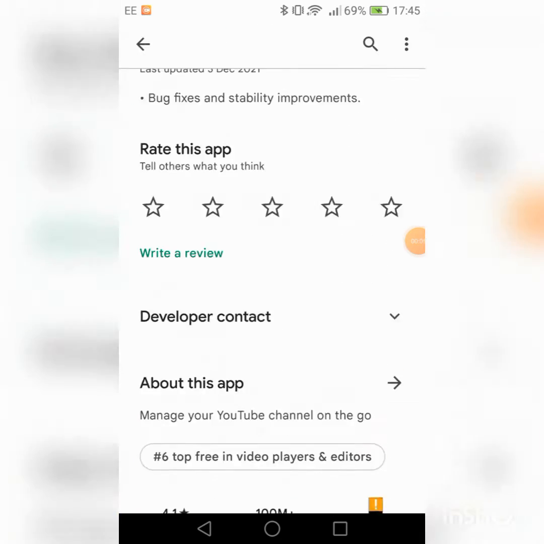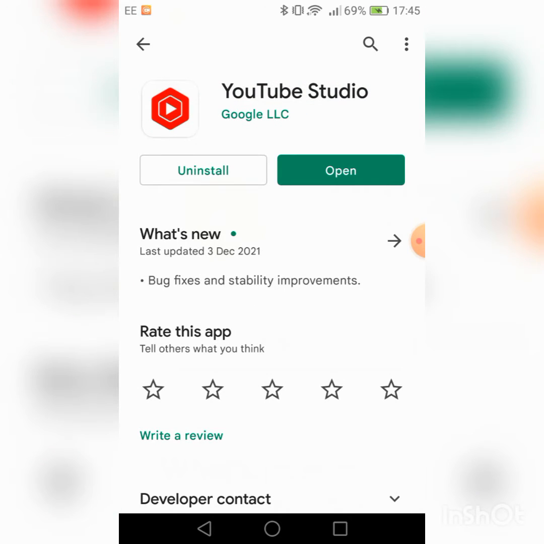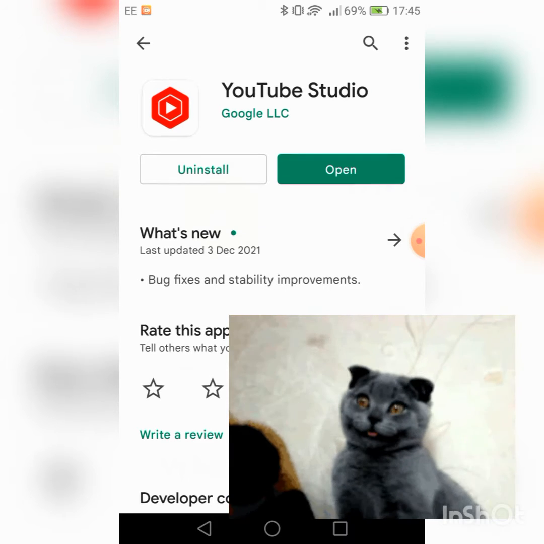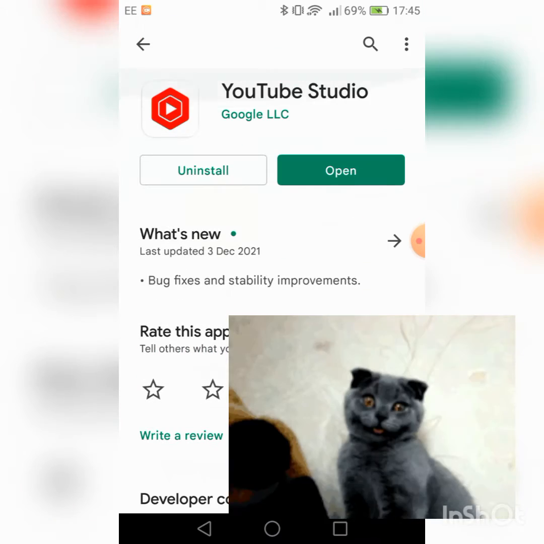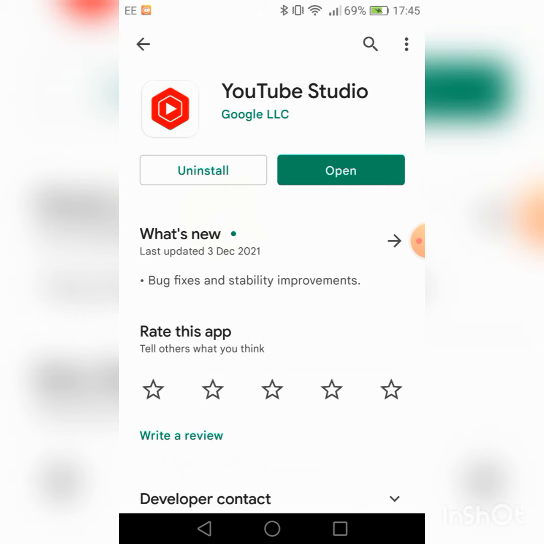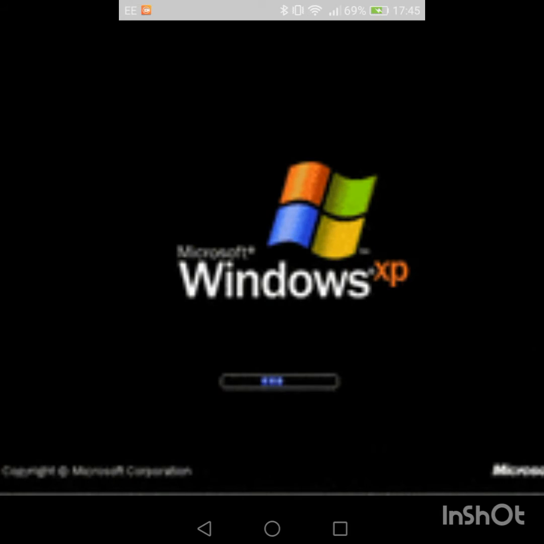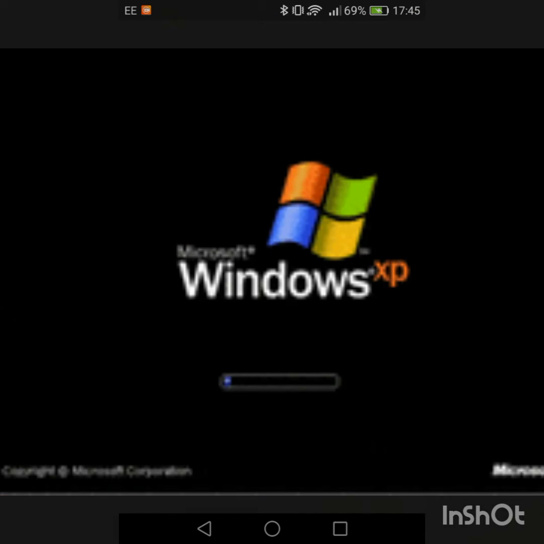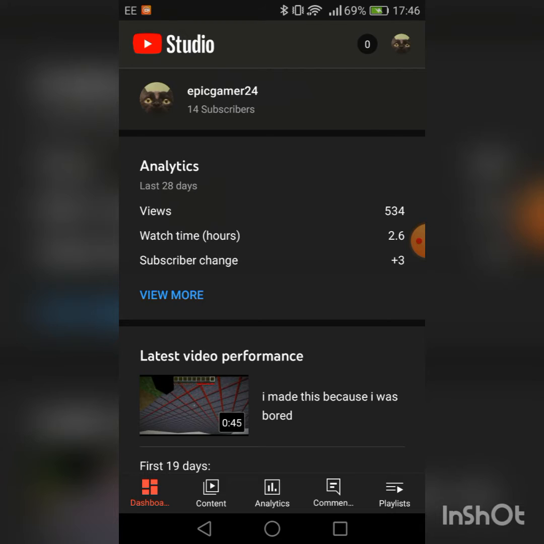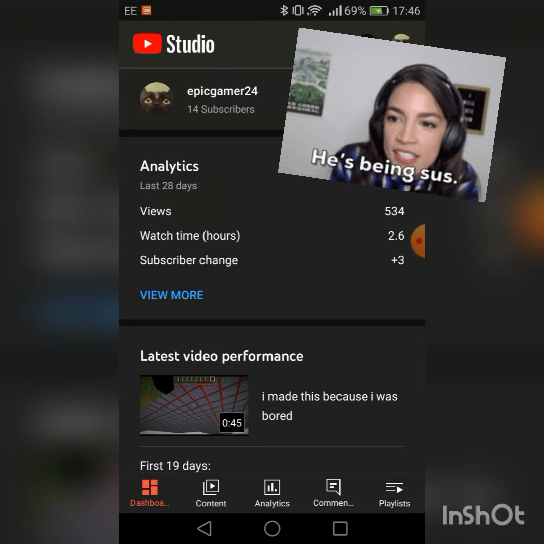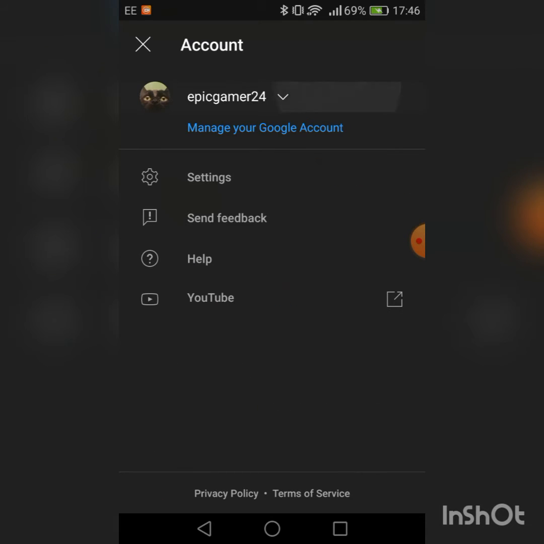Today I'm going to be teaching you how to download and use YouTube Studio from the App Store. So firstly you need to search it up, the usual. I've already got it installed, so let's just open it, shall we? Yeah, we shall. Yeah, so then when you open it, you'll need to sign in to your Google account here.